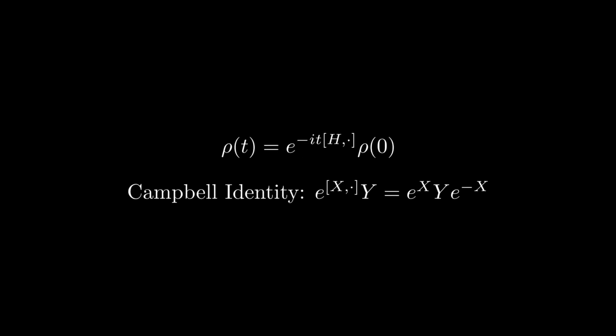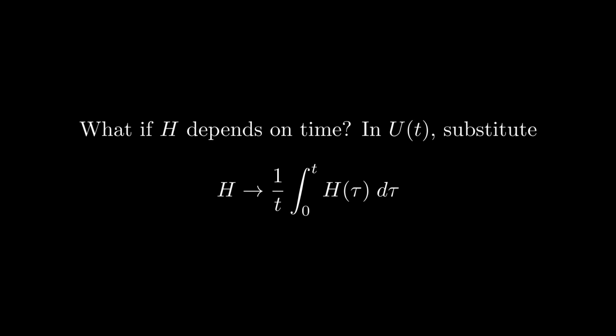If we now apply a mathematical fact known as Campbell's identity, we can actually rewrite this exponential of the commutator expression as simply a conjugation of ρ by these time evolution operators, giving us the exact same form for time evolution that we derived previously. You might also wonder how time evolution works for time-dependent Hamiltonians. Well, as it turns out, we get the same results as before, except when we write the time evolution operator, we simply substitute the time-independent Hamiltonian with the average Hamiltonian for the entire time interval, given by this integral.